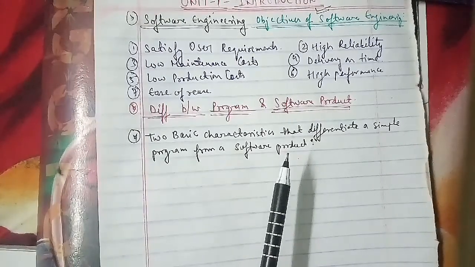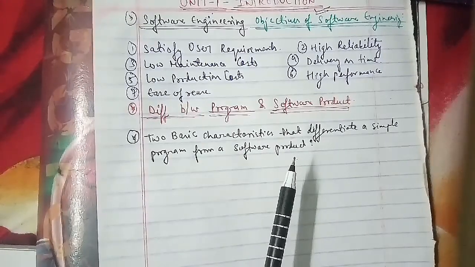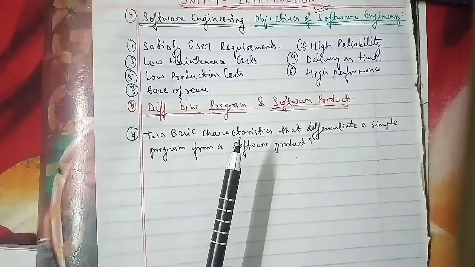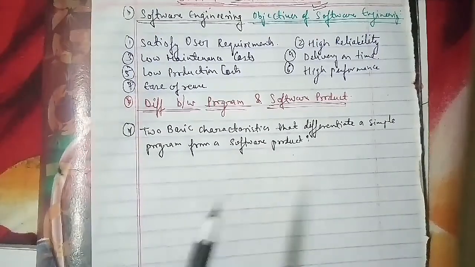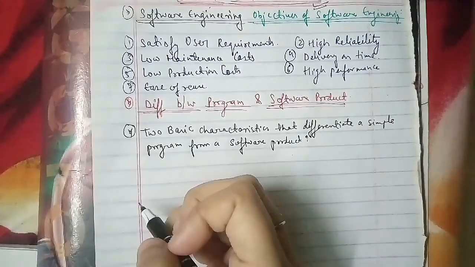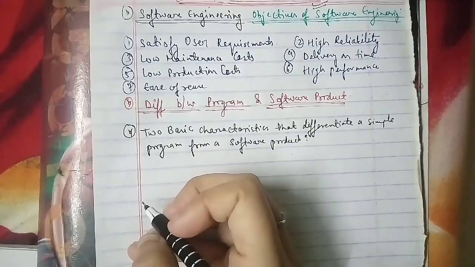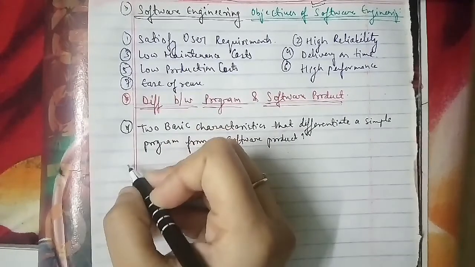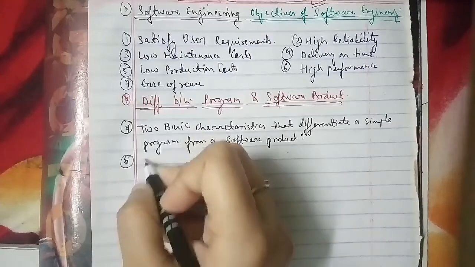Now we'll go ahead to the other question, which is about the software characteristics as well. Before starting with the software characteristics, there are questions here that we have to answer: to define the term software and its various characteristics. This has been asked for 2 marks, 2 times in the examination paper, and for 5 marks. The question is, what is software?